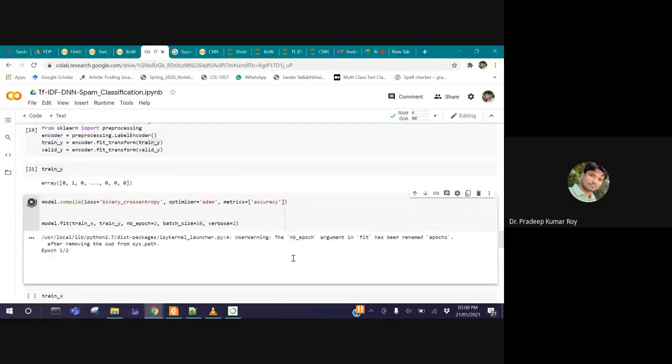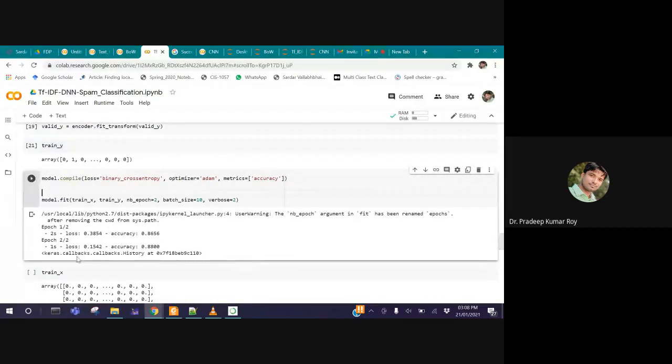So if you run this scenario, it takes only 2 seconds or 1 second to complete the training process, and we are getting 88%. But when I run the same thing on my own PC using Jupyter Notebook, in almost 5 to 7 or 8 minutes it is unable to complete a single epoch. What I'm trying to say is how important the resources are. If the system doesn't have proper resources, we cannot play with a large data set. But we have Google Colab, and that is really doing a great job. So we can use this one.